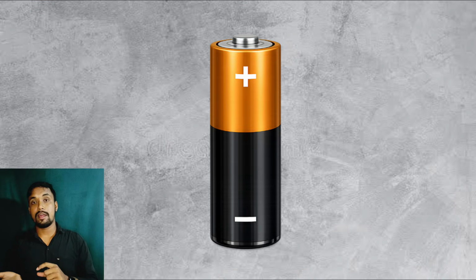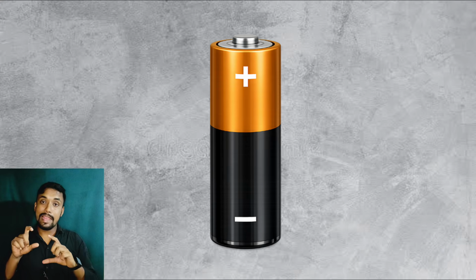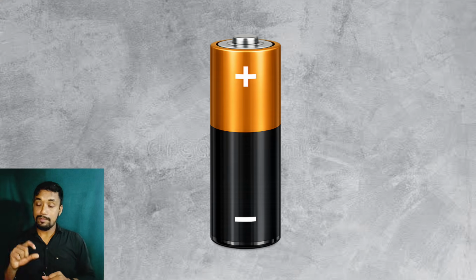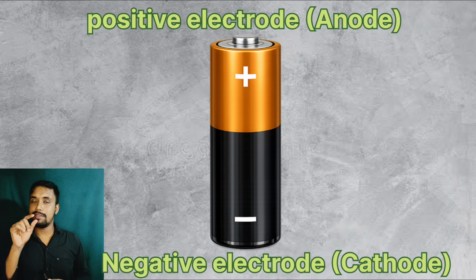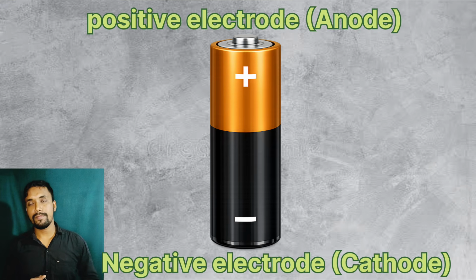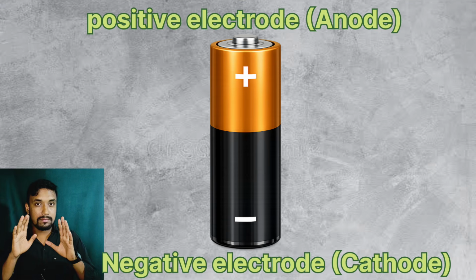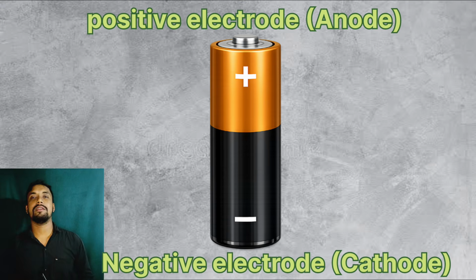In the battery there are two ends, one positive and another negative, and these ends are called electrodes. The positive end is called the positive electrode, the negative end the negative electrode. But in science the scientific terms are anode and cathode. Got it?